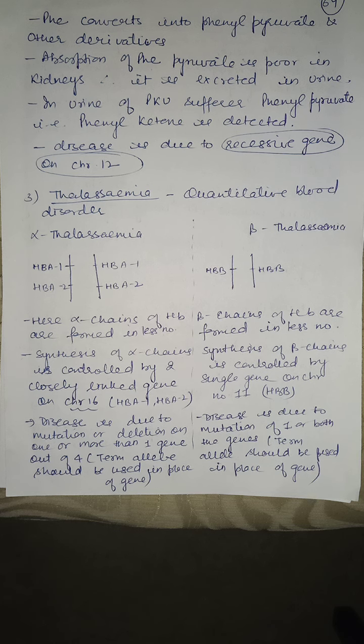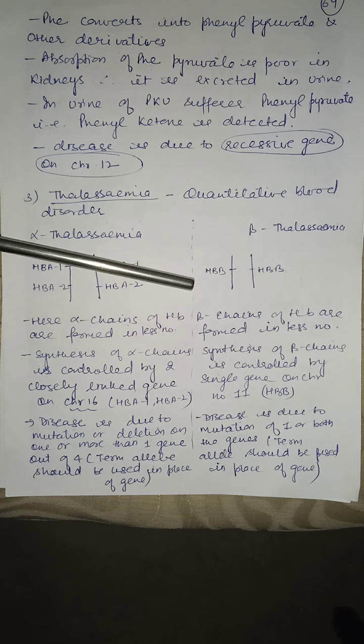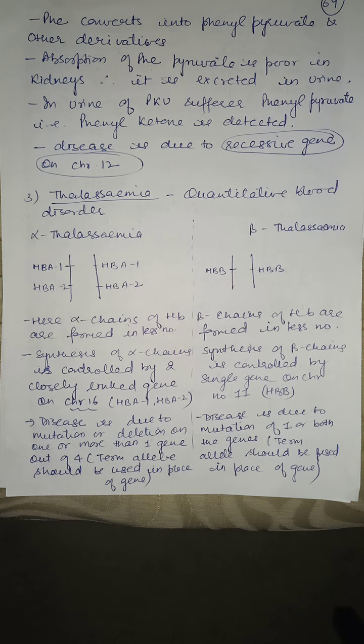Synthesis of the alpha chain of hemoglobin is controlled by two closely linked genes present on chromosome 16, and these genes are HBA1 and HBA2. Synthesis of the beta chain is controlled by the HBB gene, which is located on chromosome 11. So alpha thalassemia is caused due to mutation in any of these four alleles.